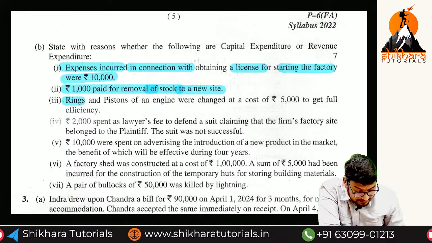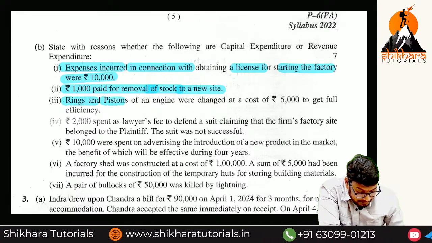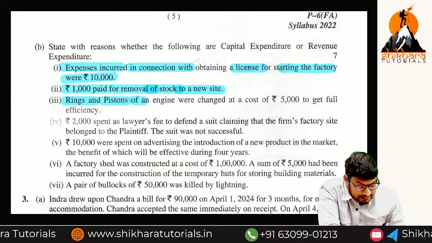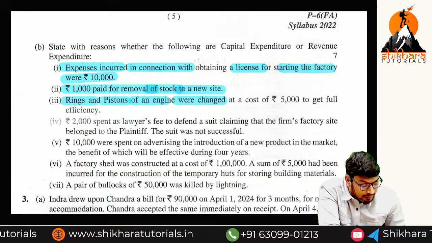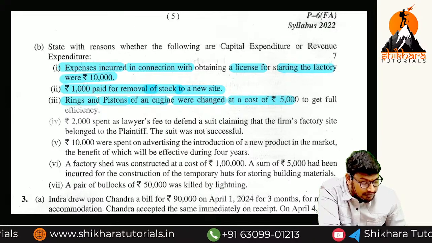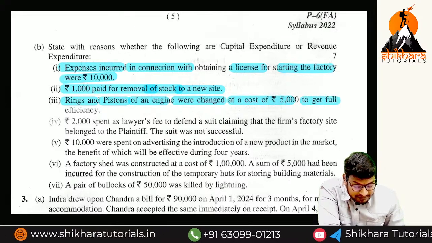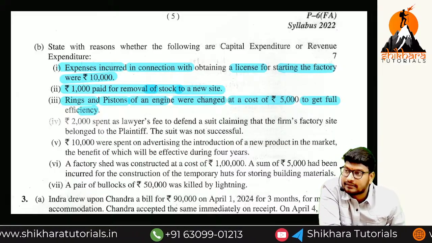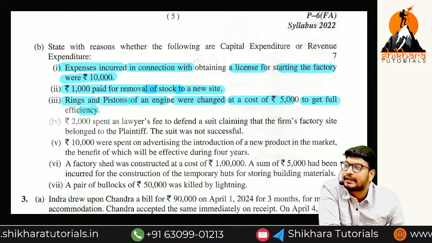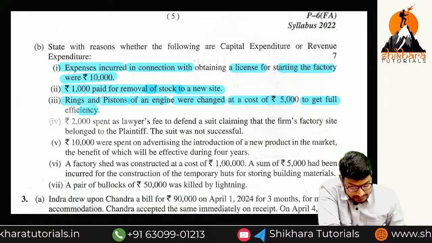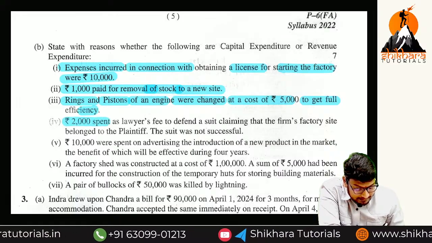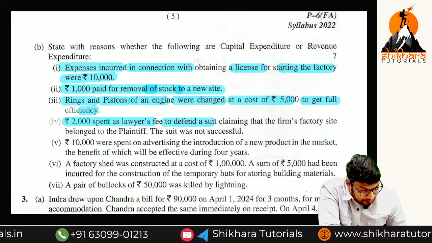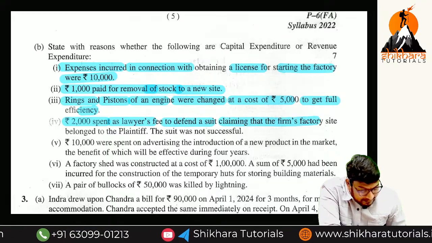There may be some pistons of an engine that were changed at a cost of rupees how much, ma? 5,000, to get full efficiency. That means here the efficiency increases or not? Increases. So it is called what, ma? Capital expense.